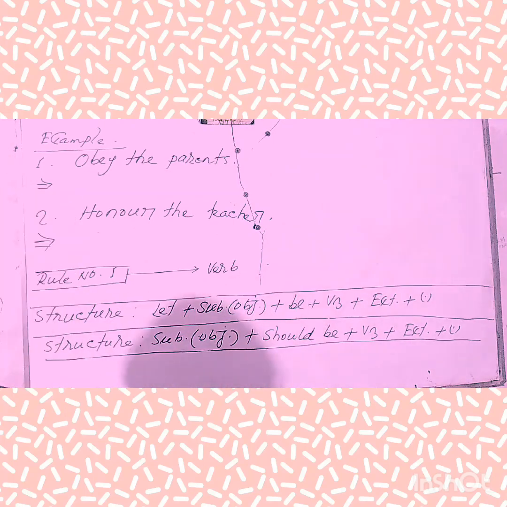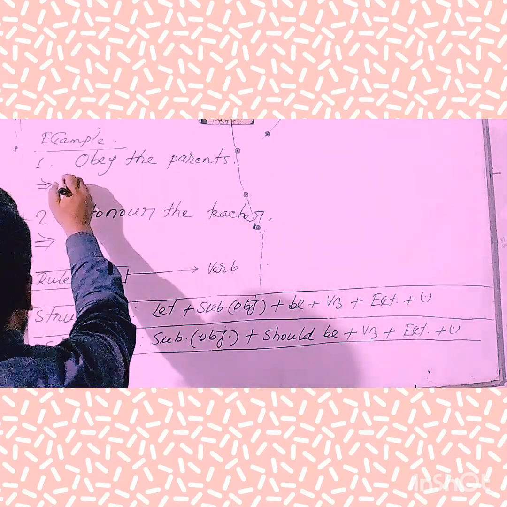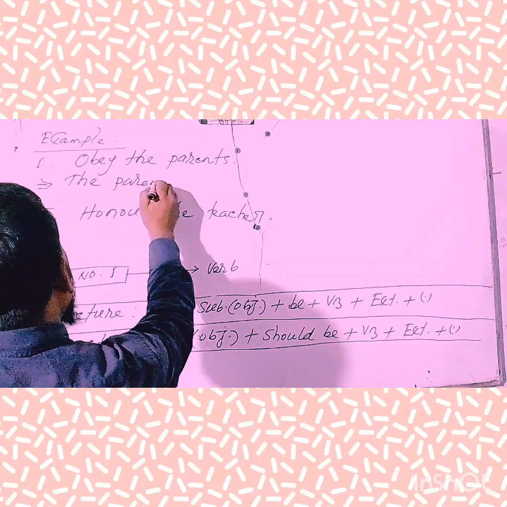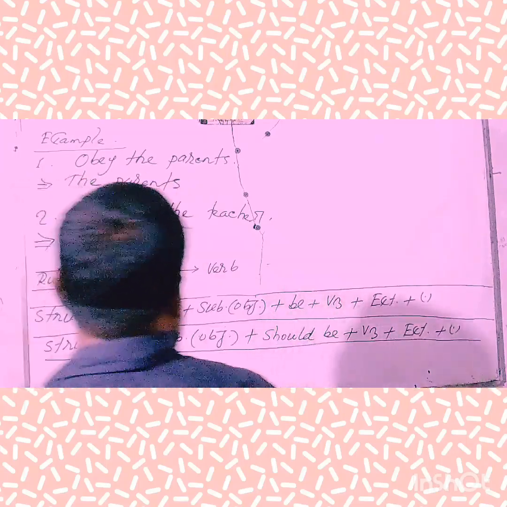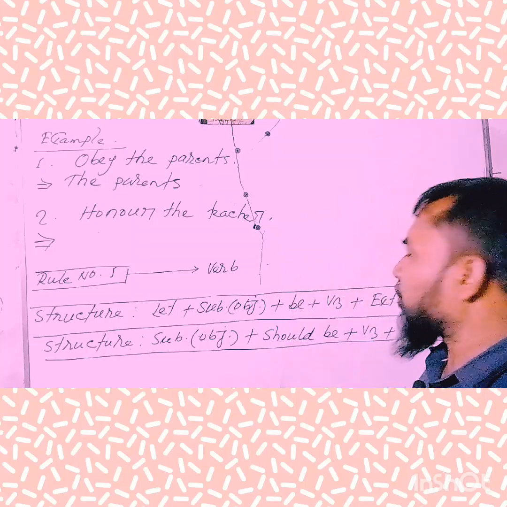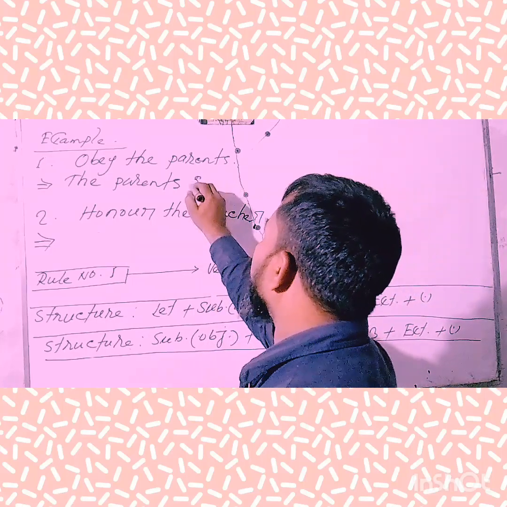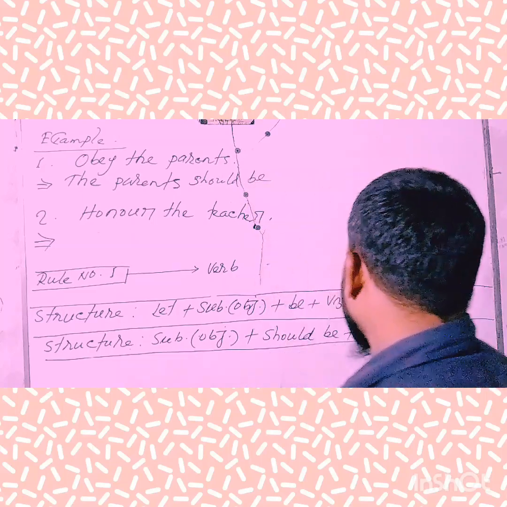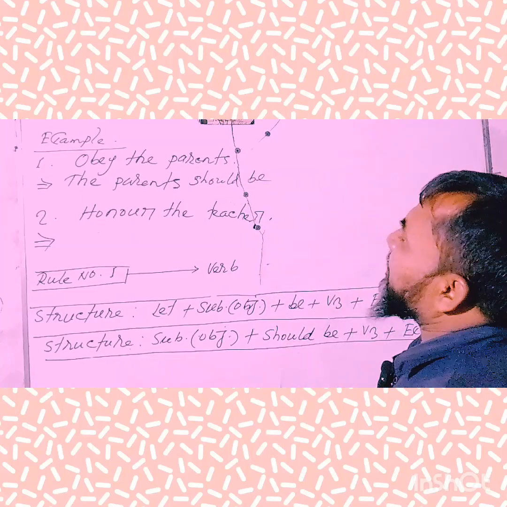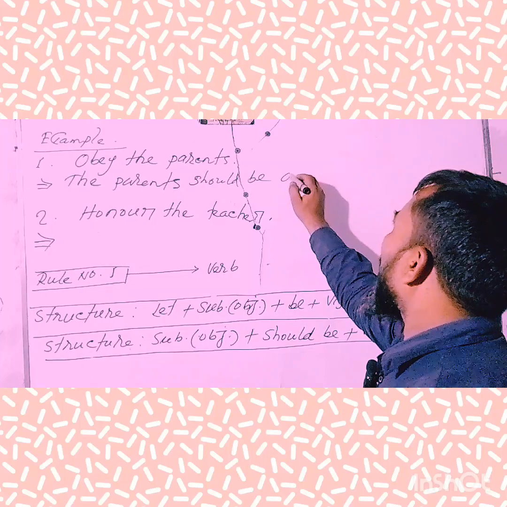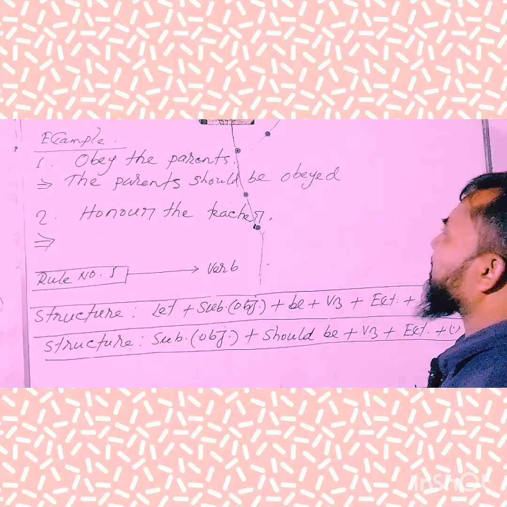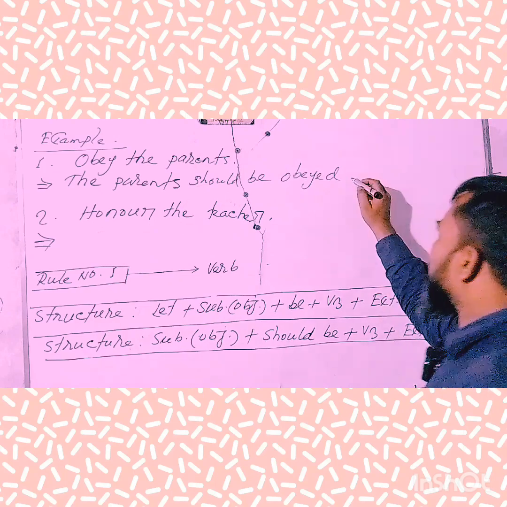Subjective form of object. Here, the object is the parents, and the subjective form is, of course, the parents. Then we'll have to use should be. Then we'll have to use the third form of verb. Here the verb is obey, and the third form of verb is, of course, obeyed. My dear learners, hope that you have understood clearly.